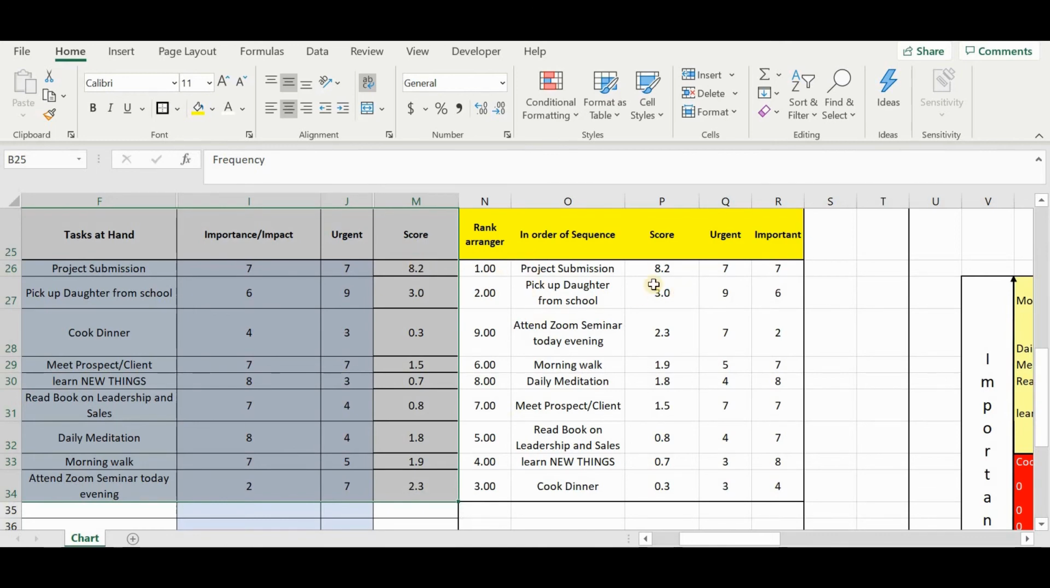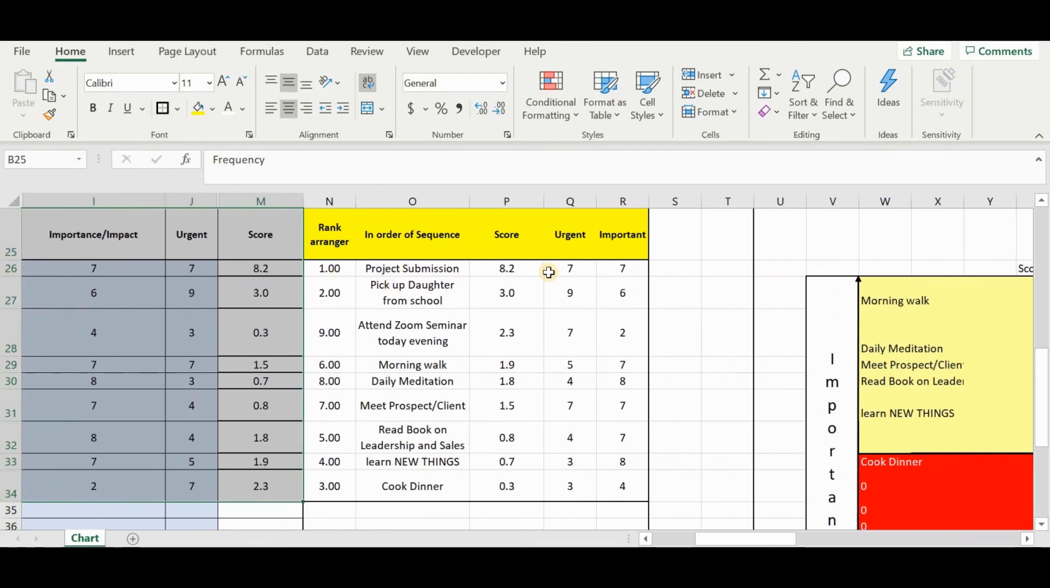Based on the scores that you have written, the project submission has the highest score of 8.2, then 3, 2.3, etc. With the urgent and important scores of 7 and 7, project submission got the highest score and is right at the top.